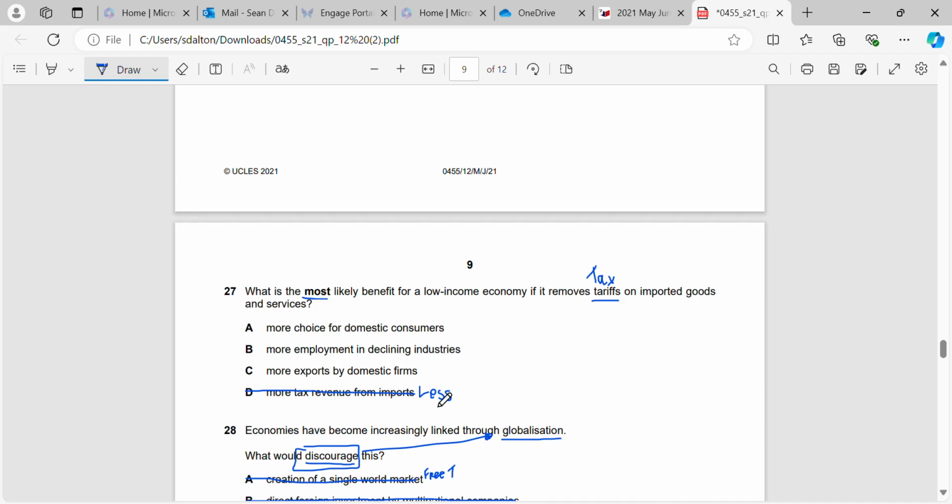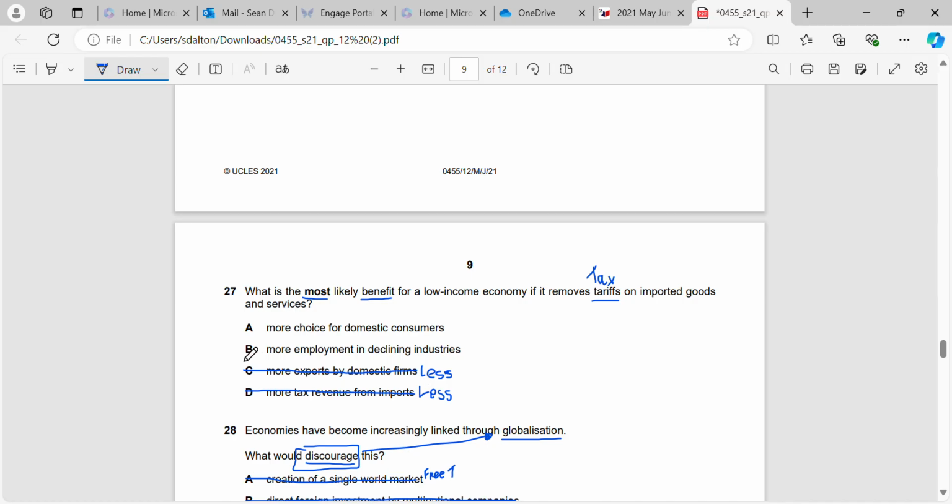So we're not going to be collecting as much tax. Will it result in more exports by domestic firms? Possibly. So it could be a potential benefit, but it's also not the most likely one that we have here. If we remove tariffs, it's going to allow us to import more goods and services. So again, what is likely to happen is that we will therefore export less, or we'll export the same amounts, because we're now able to import more freely.